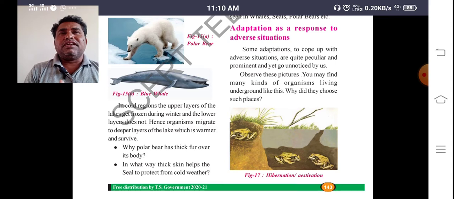In the winter season, in lakes, all the water in the superficial layers will be frozen, so aquatic animals cannot survive in that ice. In the deeper layers the liquid water remains, so they can migrate into the deeper layers. In the summer season, the superficial layer of water becomes very hot, so organisms cannot bear it and they go to the deeper layers. So this is totally their adaptation, for those living in water bodies.